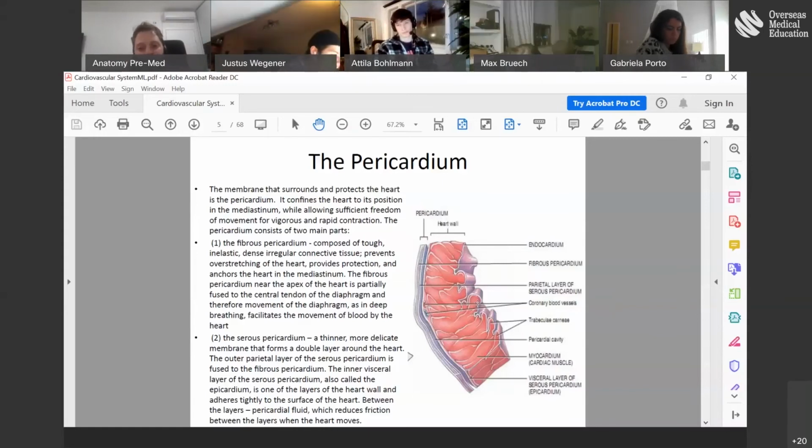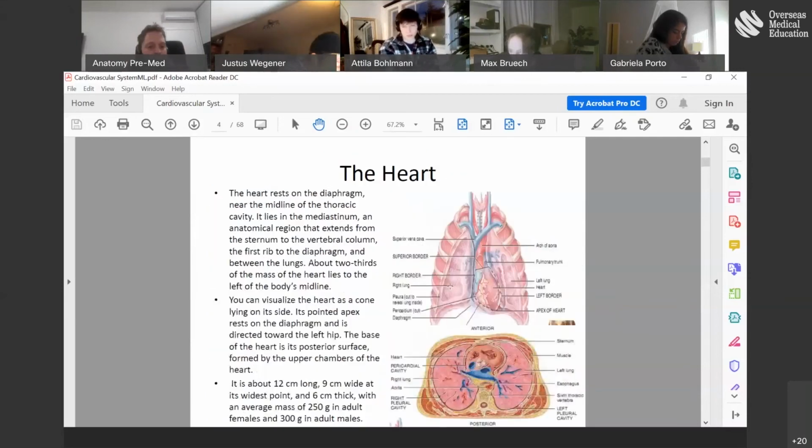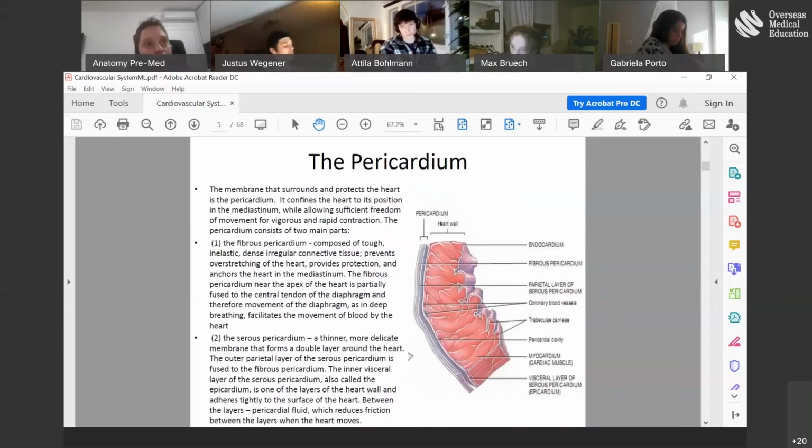Obviously, as I mentioned, you have the myocardium, and the outermost layer of the heart is called the pericardium.